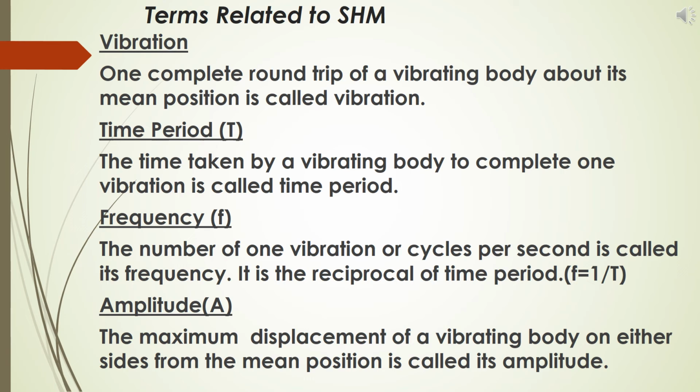The third term is frequency, represented by small f. The number of vibrations or cycles of a vibrating body in 1 second is called its frequency, and it is the reciprocal of the time period, that is, f equals 1 by T. The fourth term is amplitude. What is amplitude? The maximum displacement of a vibrating body on either side from its mean position is called its amplitude.